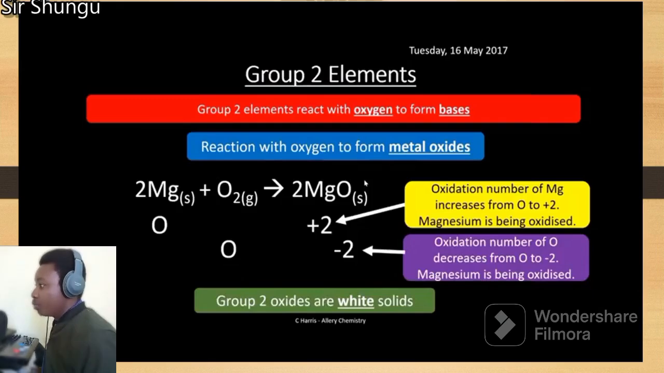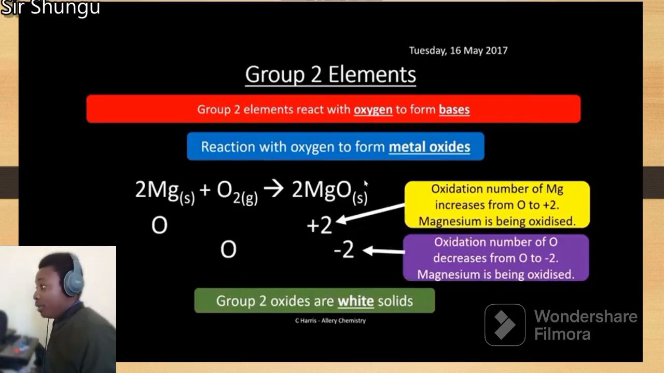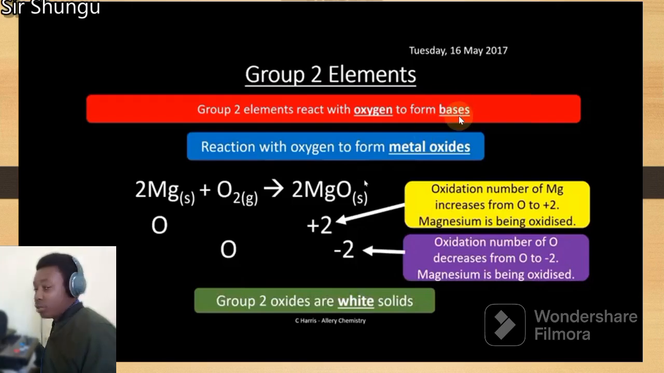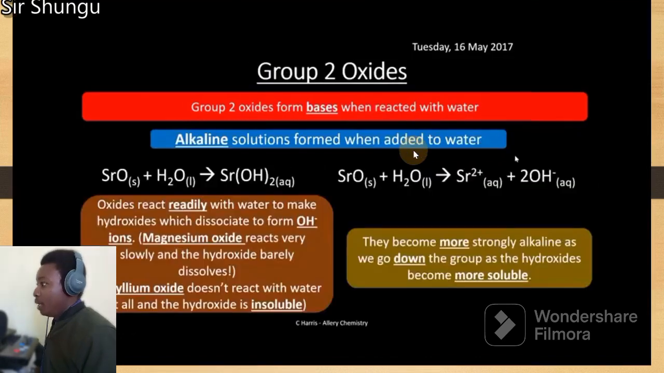This is interesting. Group 2 elements with oxygen. So that was with water. Then with oxygen, what happens? They form the oxides. But you also need to take note that the hydroxides are bases in nature, and so are the oxides. So you have magnesium plus oxygen to give magnesium oxide as an example. Just remember that the oxides also happen to be white solids at room temperature. They can react with halogens, for example chlorine, to form the salts, magnesium chloride in this case. And take note, the charge is always +2 because we're talking about group 2 here.